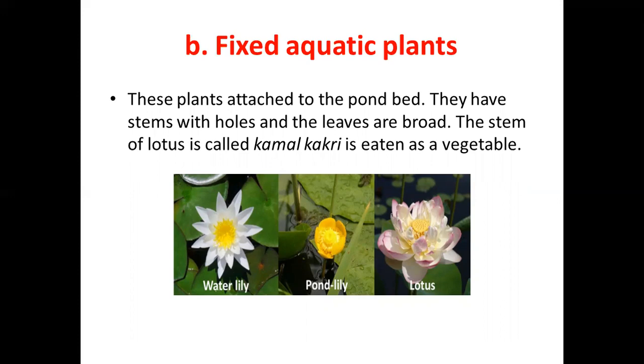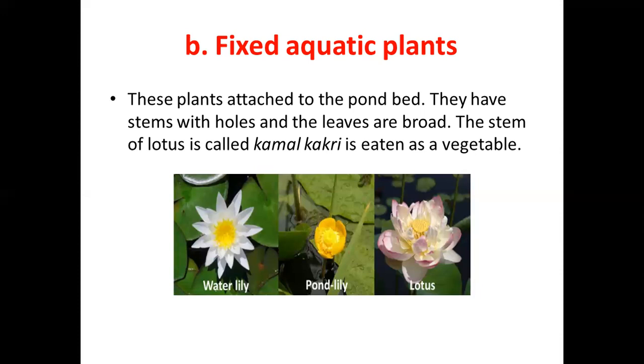These plants are attached to the pond bed and they have stems with holes and the leaves are broad. See, we can observe the broad leaves for these plants, and the stems of the plants have holes.